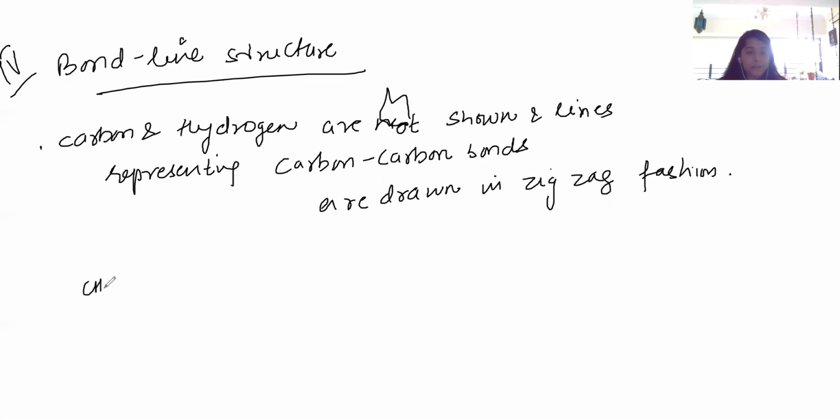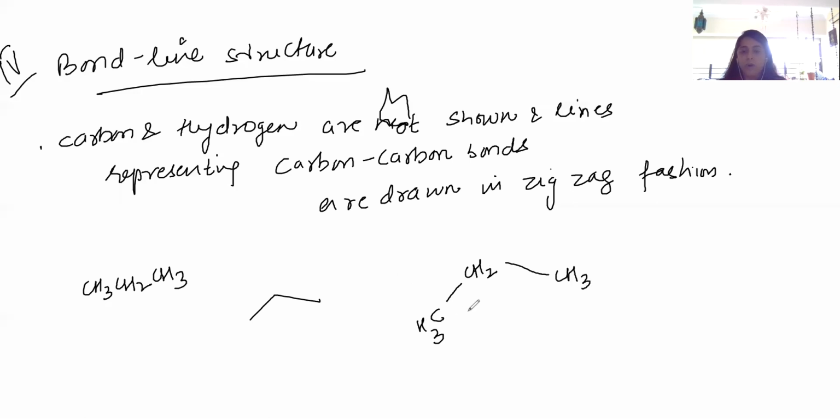Well, CH3, CH2, CH3. If we have to write this formula in a bond line structure, we are going to write like this. So basically, if you can't straight away write this, what you can do is write like this: CH3, CH2, first step, CH3.